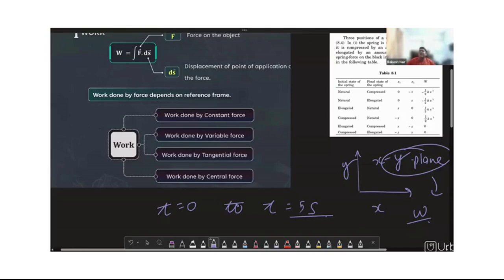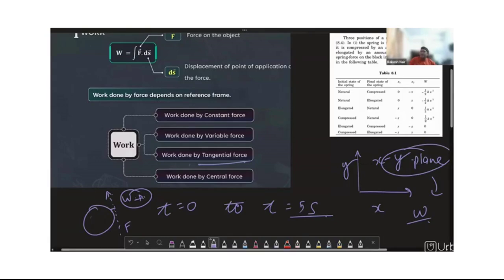And then you have the third category, work done by the tangential force. If this is the body, and if we try drawing a tangent, which is a perpendicular line to the radius, the force is acting along the tangent, along the direction of motion, and the work done is calculated by the tangential force.